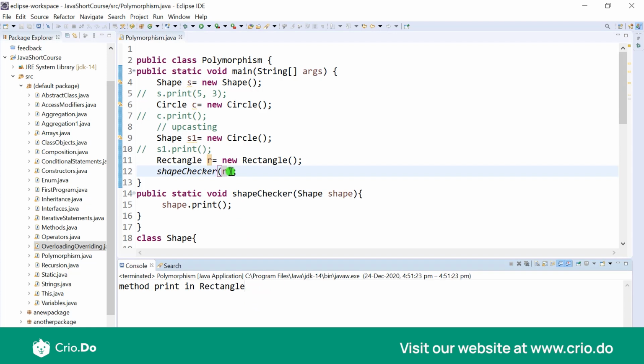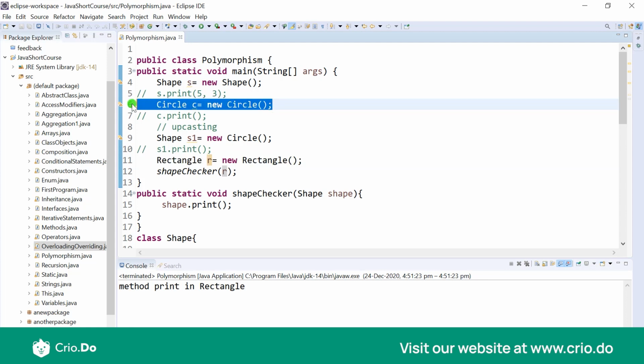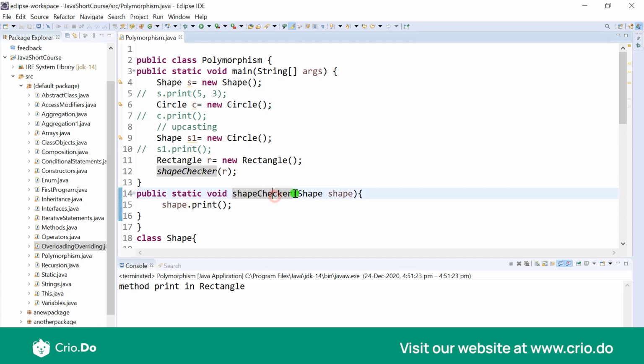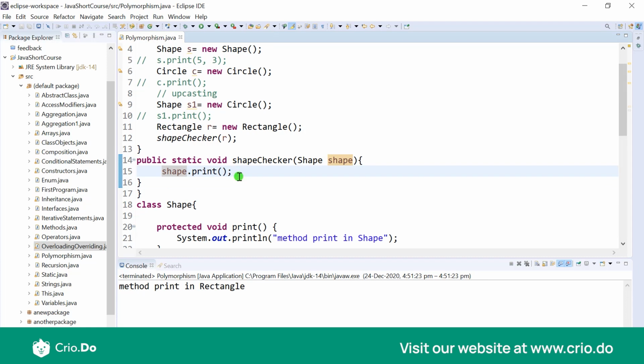So can you see how flexible Java is? Even though we have any type of shape, we have a rectangle, we have circle, or we have any child class, this particular method does not take each of them. In fact, it just takes the parent class and then it does some things based on whatever object you are passing. So now you have all the flexibility to pass different child class objects as parent class, and then you are able to call those methods of the parent class, and you will be good to go. You will have everything of that child class itself just because of this runtime polymorphism.